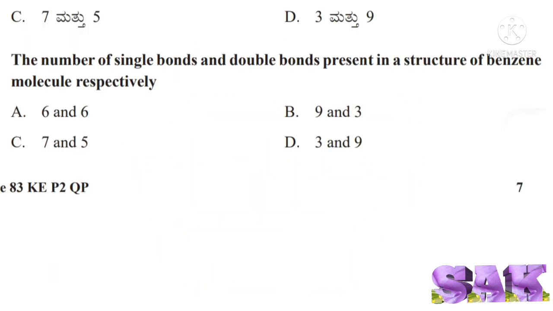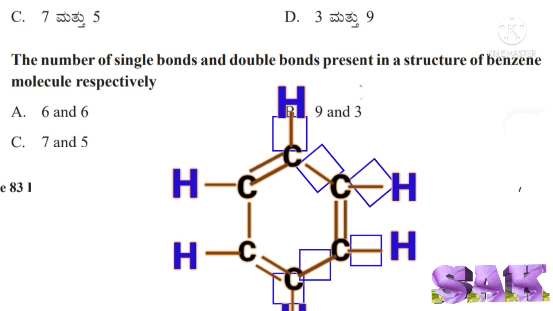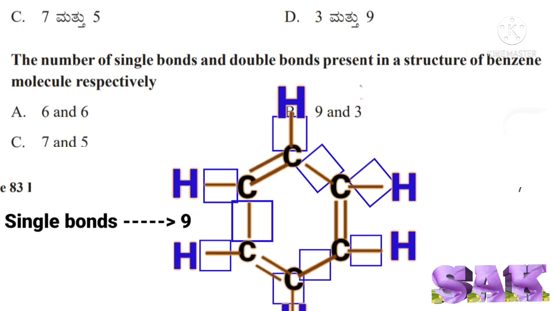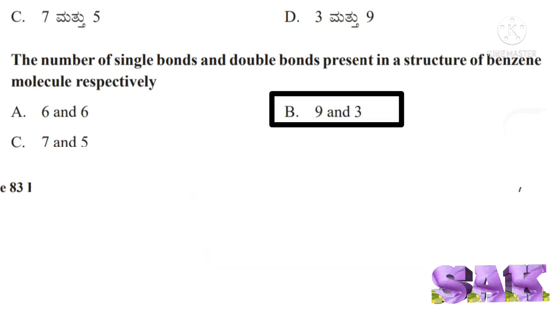Next question, the number of single bonds and double bonds present in a structure of benzene molecule respectively. Let us find the answer for this question by writing benzene structure. First, single bonds 1, 2, 3, 4, 5, 6, 7, 8 and 9. Double bonds 1, 2 and 3. So, correct answer for this question is option B, 9 and 3.